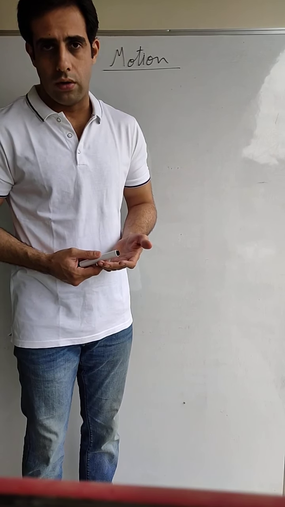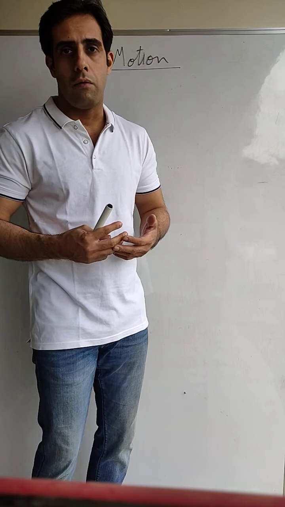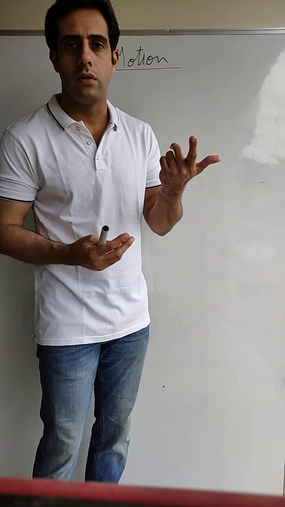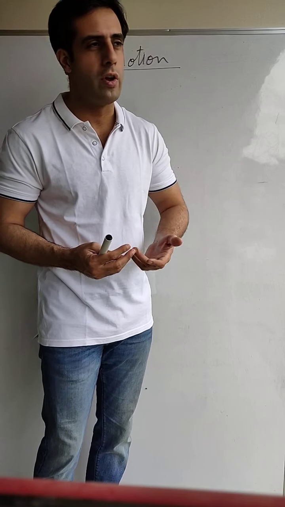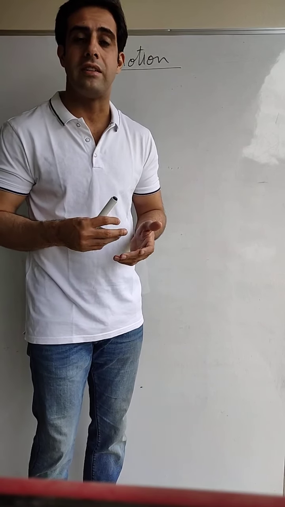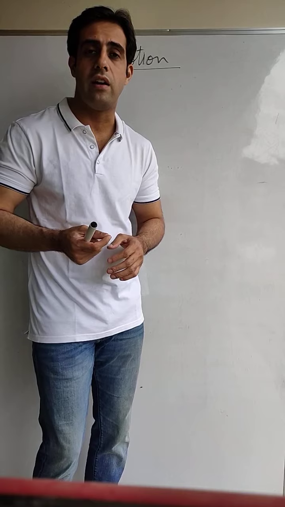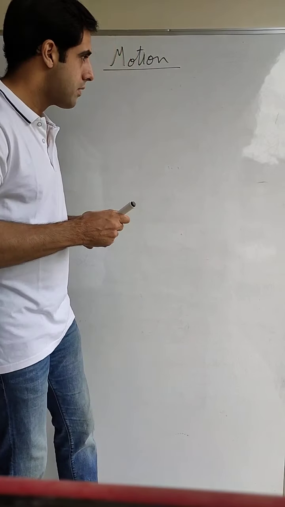What is this motion? How do we define it? We can say anything that moves is a moving body. A moving body is moving, that is a motion. But this is a general definition. How do we define it in terms of physics?